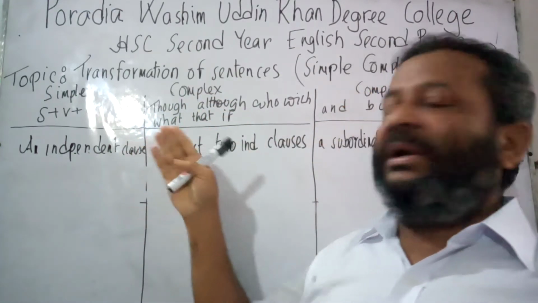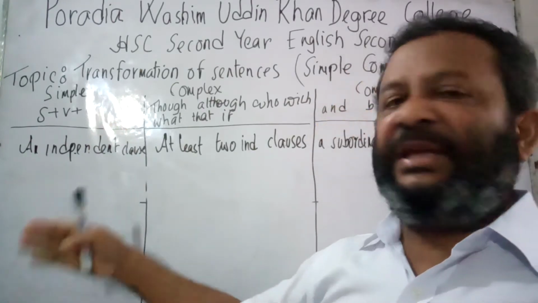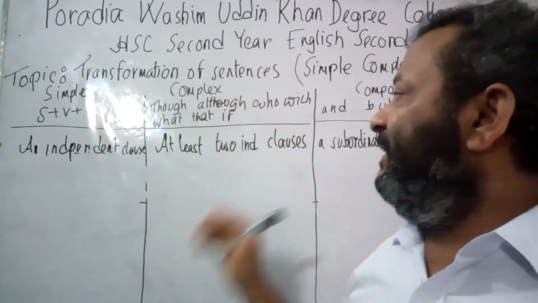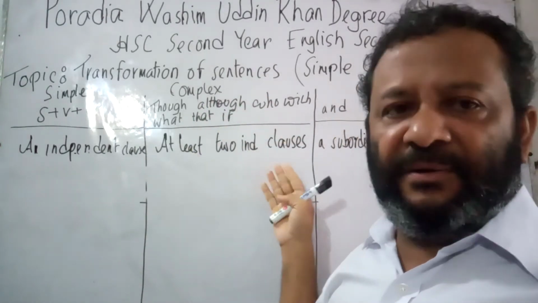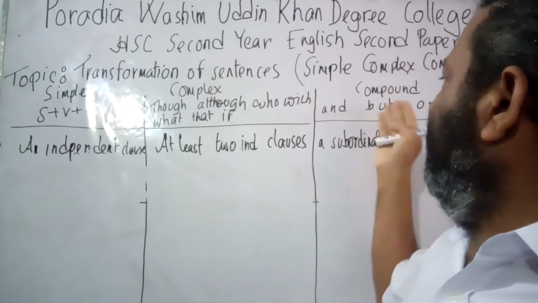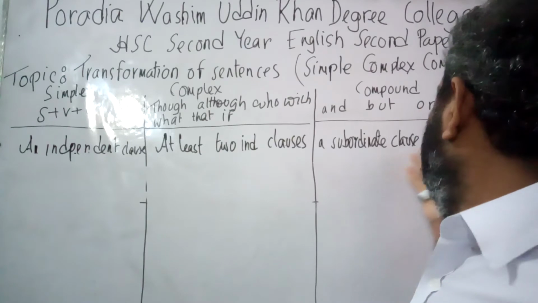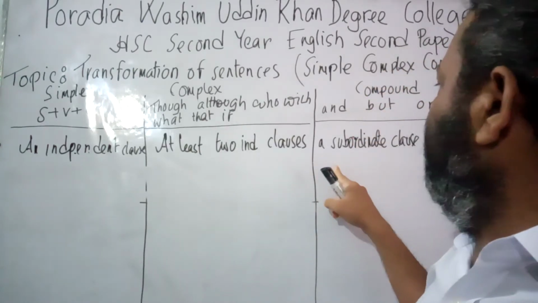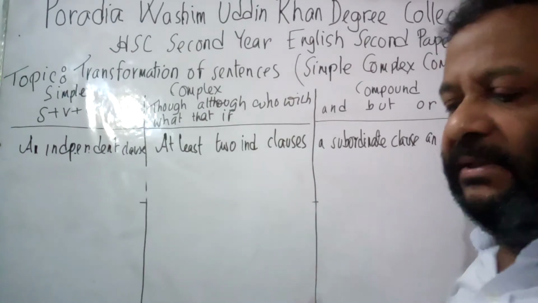Now what is a simple sentence? In a simple sentence we would get an independent clause, and in a complex sentence there would be at least two independent clauses, and in a compound sentence there would be a subordinate clause and an independent clause. I repeat, there would be a subordinate clause and an independent clause.